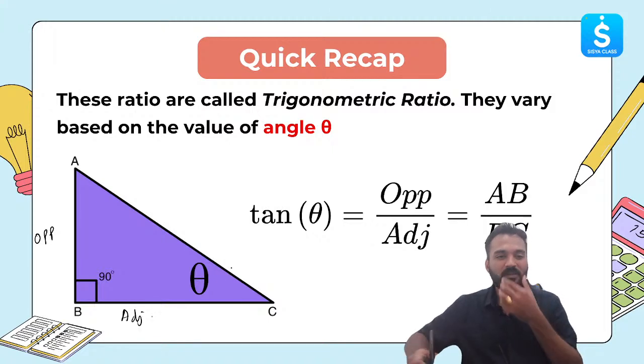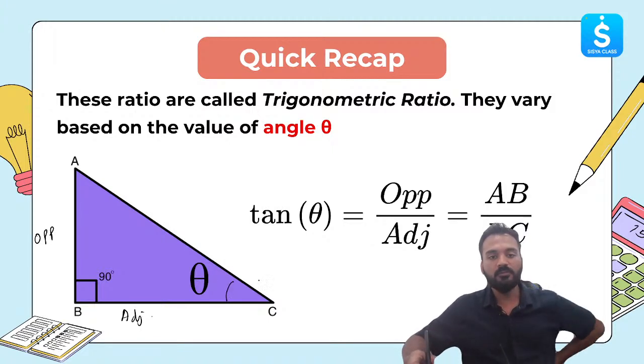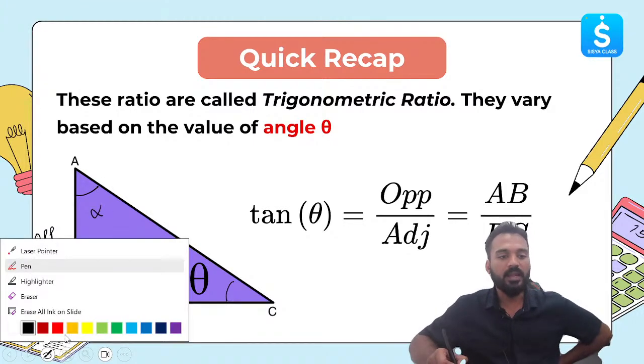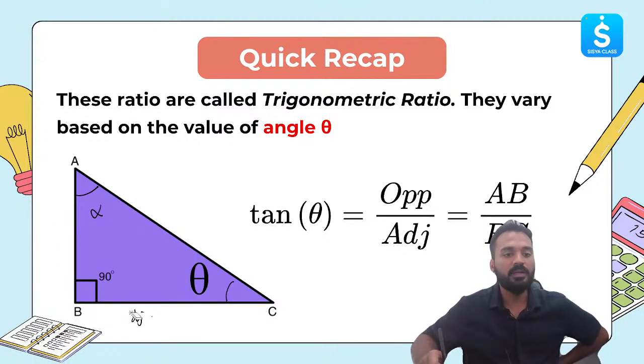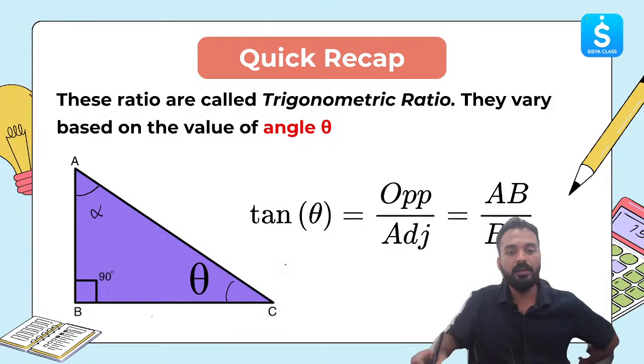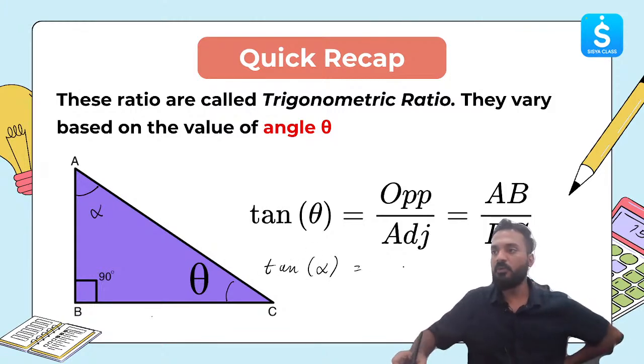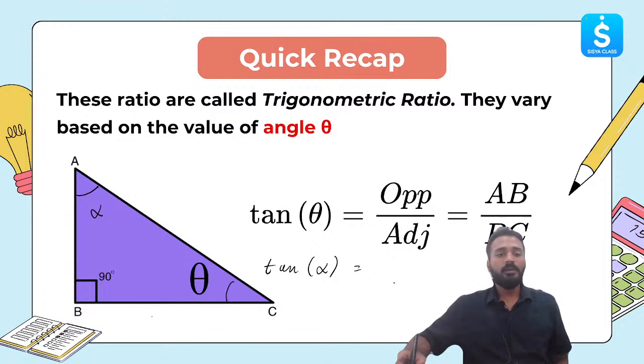Now you'll be wondering, sir, only for this angle do we have this? If I change the angle, let's say I mark this as alpha, then can you tell me what will be tan alpha? Can anyone type in the chat box? Type in the chat box. I can see a lot of you have joined in the live session as well. So what will be tan alpha?